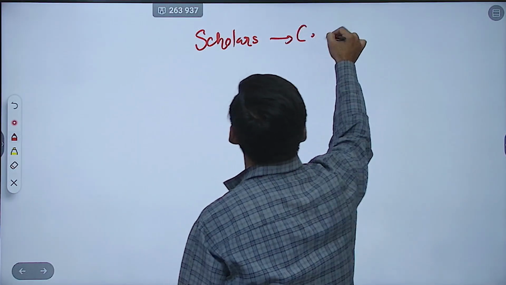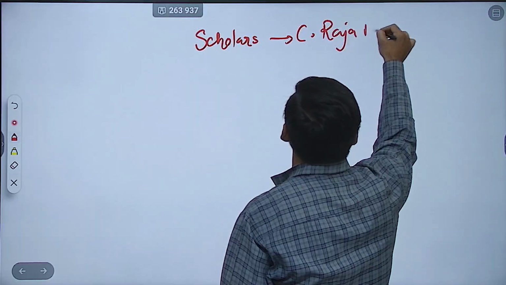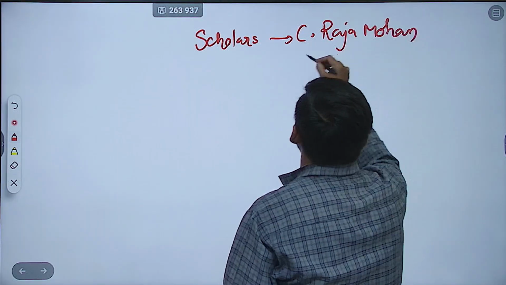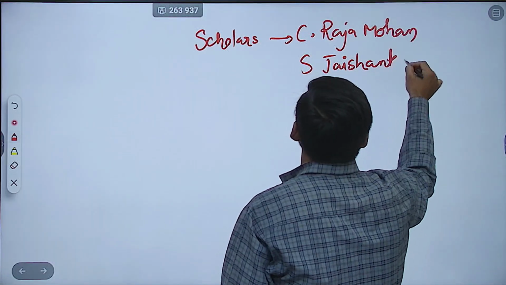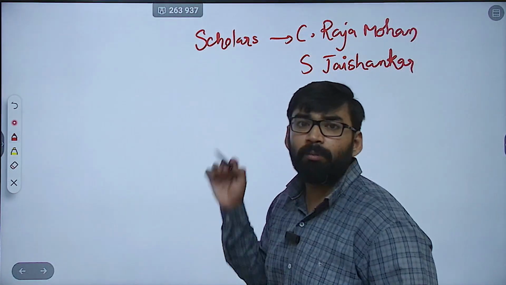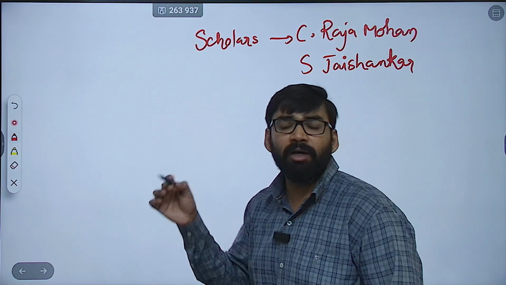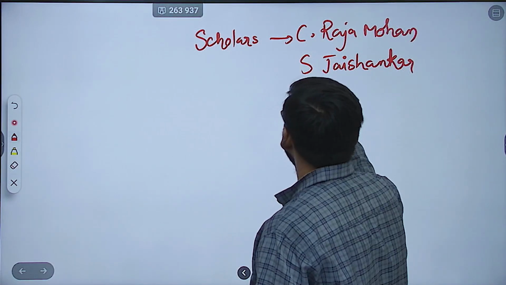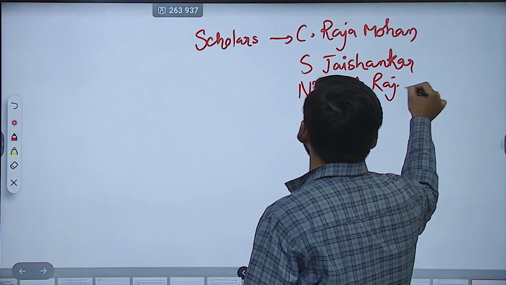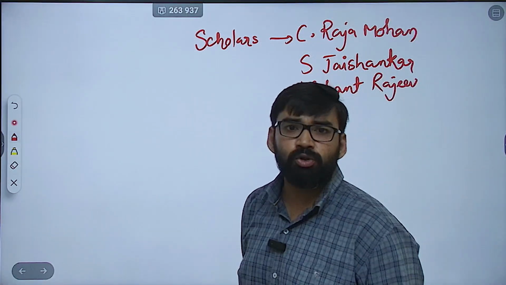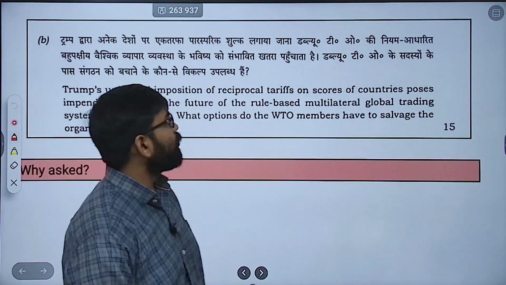So you can mention various scholars like C. Raja Mohan, S. Jaishankar. Clear? You can mention these also. Then you can mention Nishant Rajiv. So these are some important scholars. Sunil Khilnani. All these are important scholars.